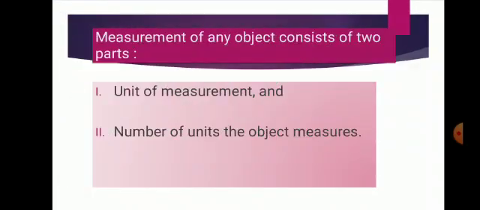So the measurement of any object consists of two parts, that is the unit of measurement and the number of units of the object measured.